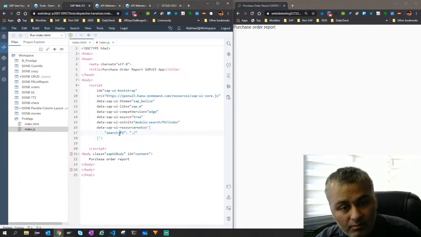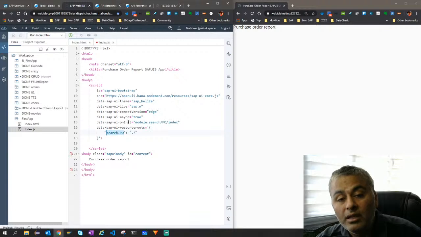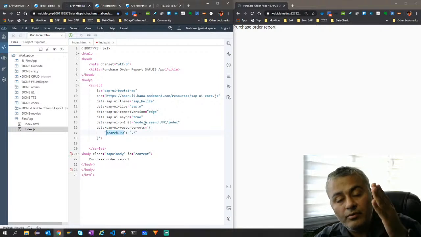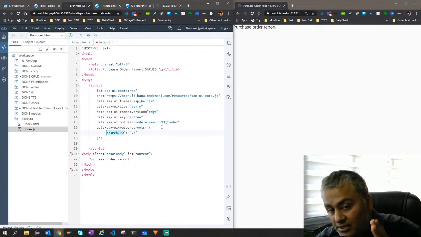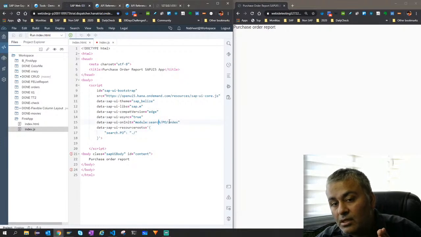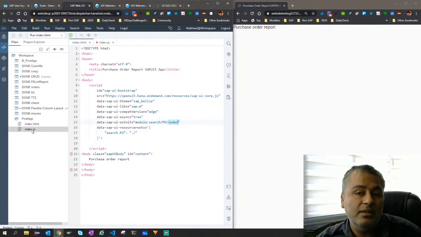But this is more important, guys: you need to understand that my index.html refers to the current folder, and this namespace refers to that. And if I have to load any module, you have to use, in place of dots, /, this one search/po, and then you have to provide the file name, which is index.js.